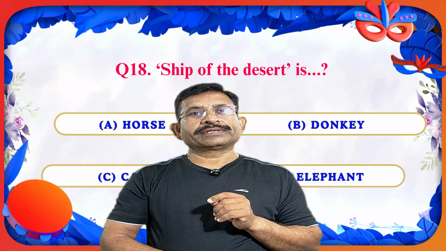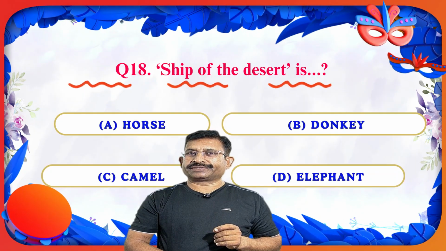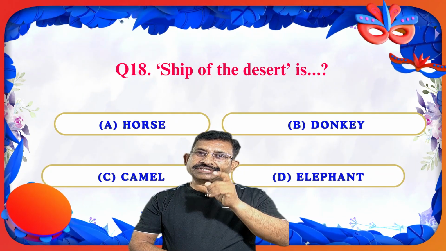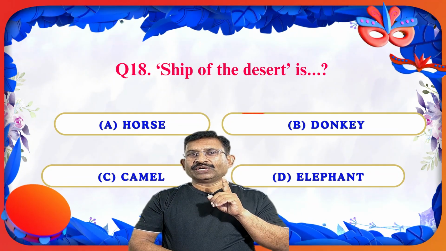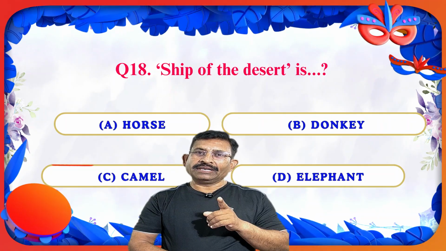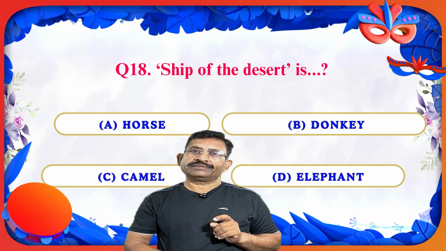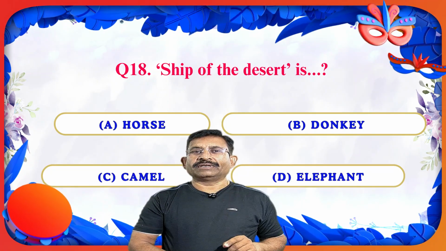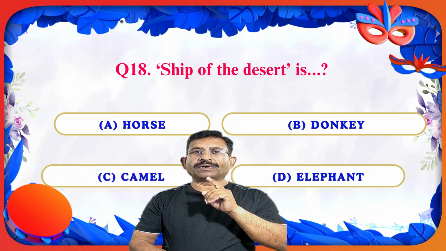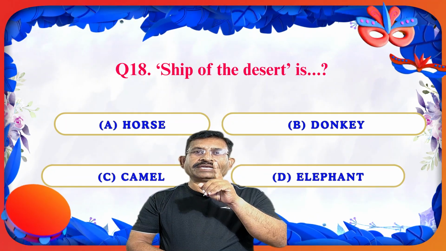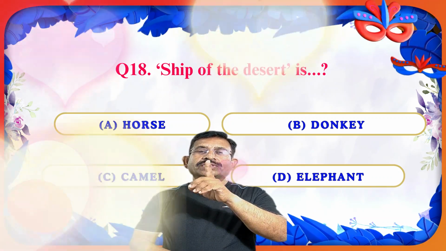Next question: ship of the desert is dash dash. A, horse; B, donkey; C, camel; and D, elephant. Which is the correct answer? Answer C, camel, is the correct answer. Camels are called the ship of the desert because they can travel long distances in the desert without water.